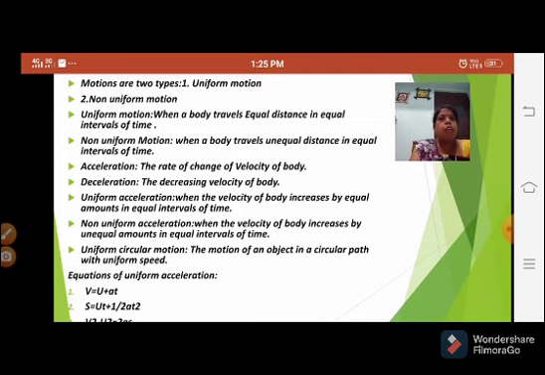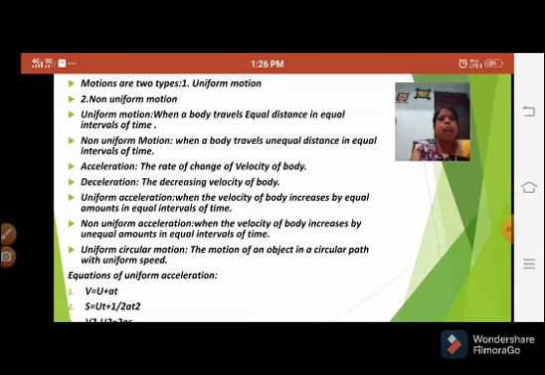For example, a moving car contains the same intervals of time and distance. Second one, non-uniform motion. When a body travels unequal distance in equal intervals of time. This is also an example we take on a moving car. The car contains the same intervals of time and different intervals of distance.